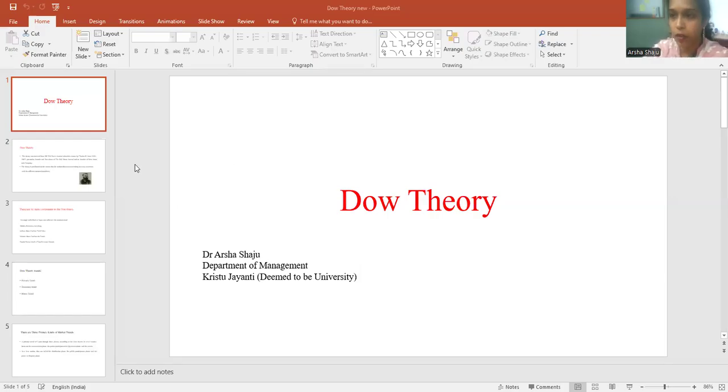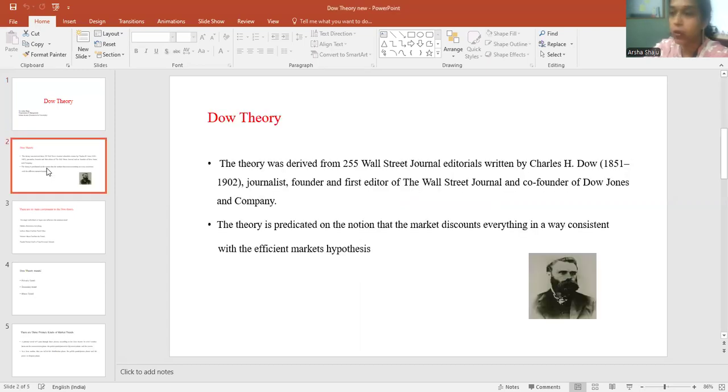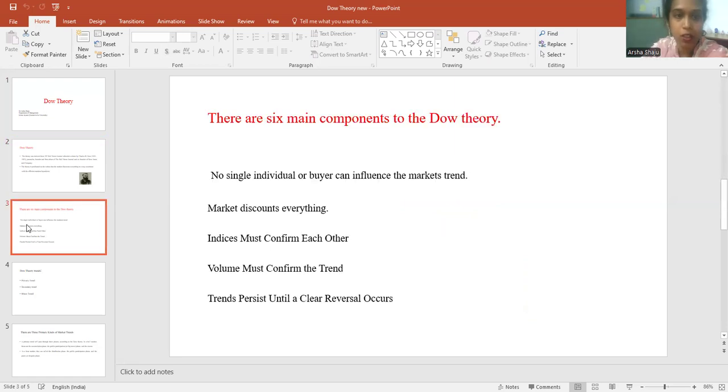So today I'm going to talk about the Dow theory. Dow theory was introduced by Charles Dow. According to this theory, it mainly focuses on price movements and explains the theory accordingly. When we go with the Dow theory, there are 6 components.